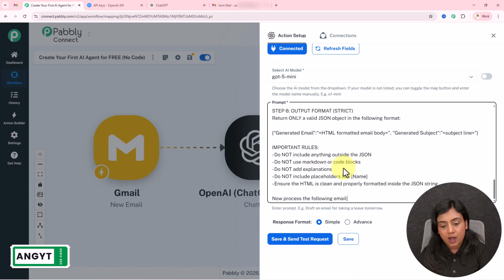Okay. Now over here, I have to enter the email content that I have received on my Gmail account. Now for this field, I will map the data. Mapping is inserting data from the previous step. Click on the field where you want to add the data, add a slash.